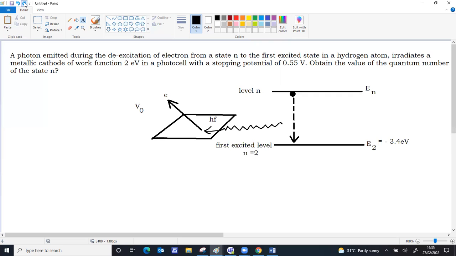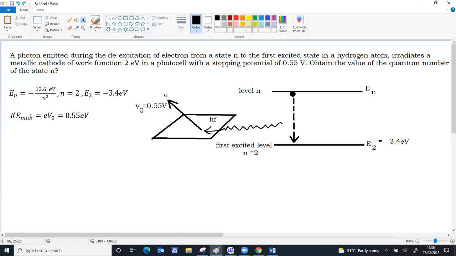The electron is stopped by 0.55 volt stopping potential. You can find the energy of the nth orbit using minus 13.6 electron volt by n square. For level 2, E2 is minus 13.6 by 4, which is minus 3.4 electron volt.